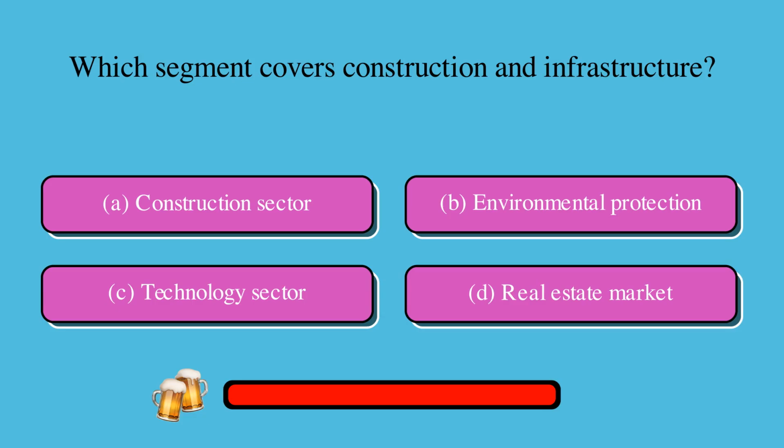Which segment covers construction and infrastructure? Is it A, construction sector, B, environmental protection, C, technology sector, or D, real estate market? The correct answer is A, construction sector.